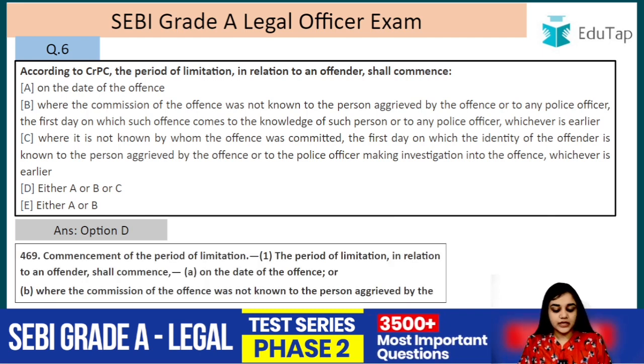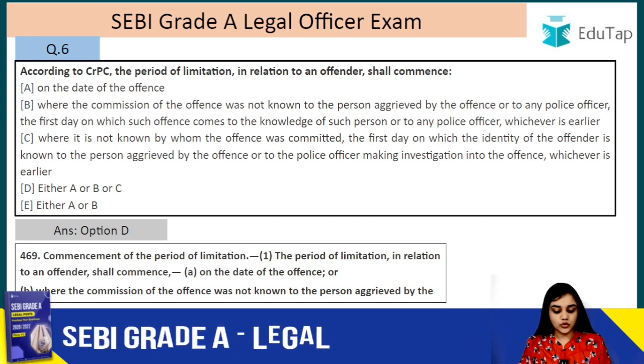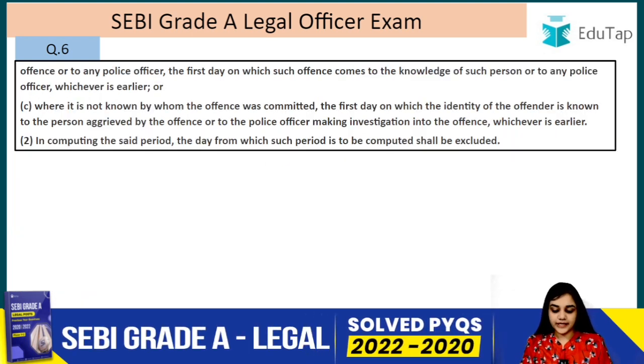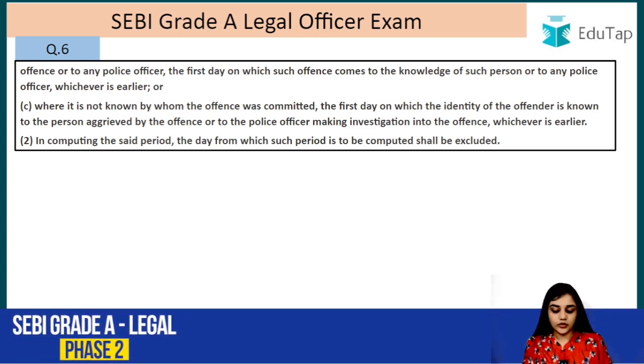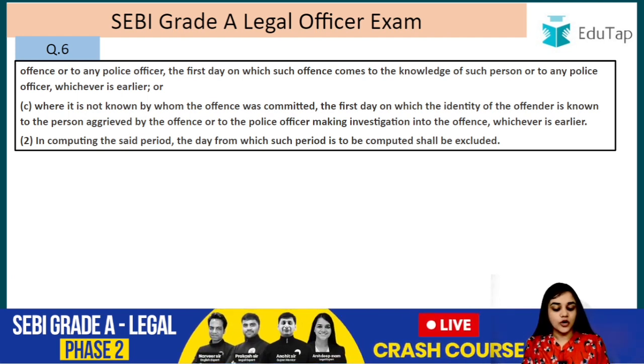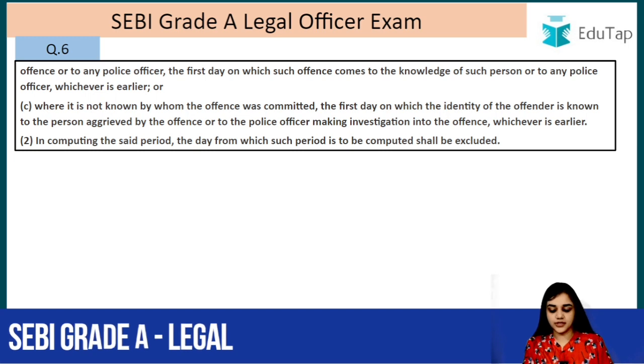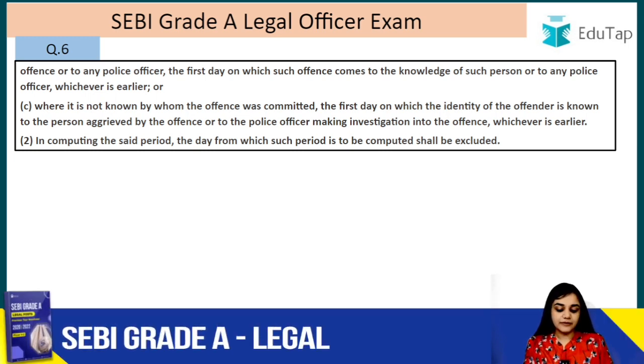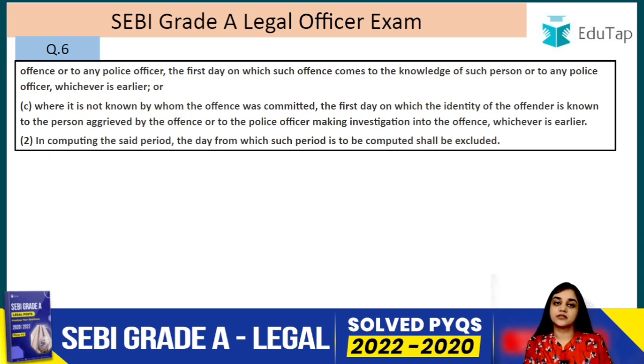Let's read the section itself. The period of limitation in relation to an offence shall commence on the date of the offence. Second, where the commission of the offence was not known to the person aggrieved by the offence or to any police officer, the first day on which such offence comes to the knowledge of such person or to the police officer, whichever is earlier. And third, where it is not known by whom the offence was committed, the first day on which the identity of the offender is known to the person aggrieved by the offence or to the police officer making investigation into the offence, whichever is earlier. In computing the said period, the day from which such period is computed shall be excluded, right?